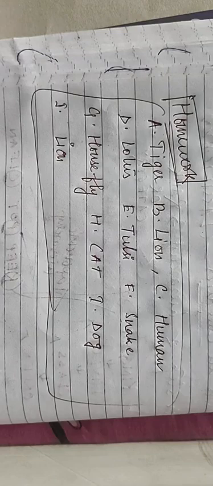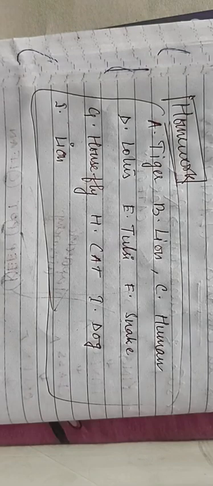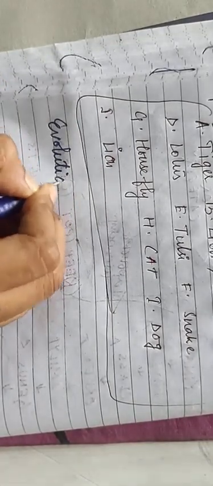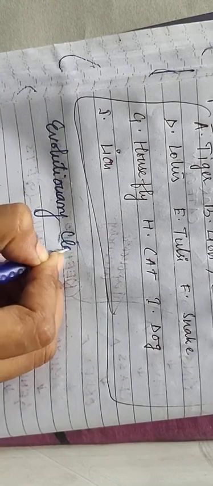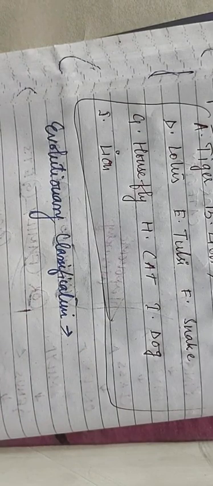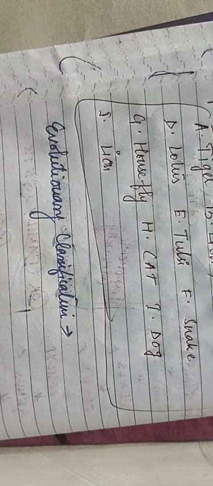Clear? Next, the last topic of this video is evolutionary classification. What is the meaning of evolutionary classification? This is the relationship of the major phyla in the five kingdom system of classification, which is in your second chapter, the biological classification chapter.